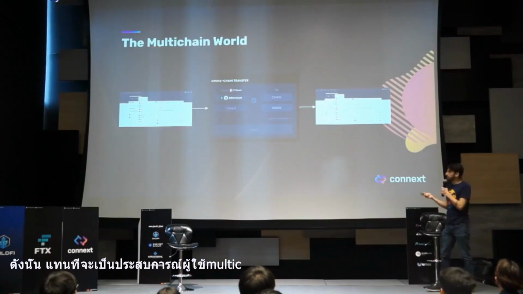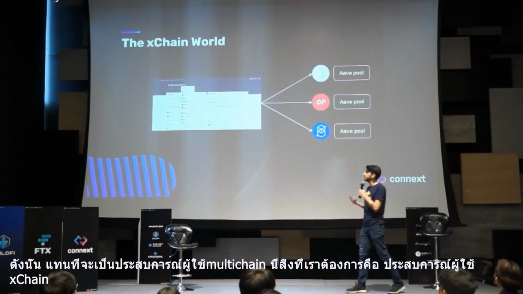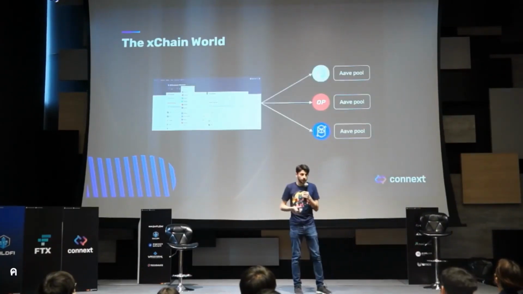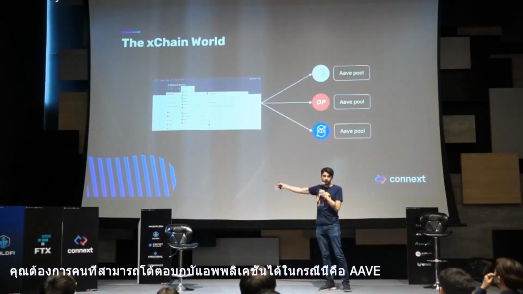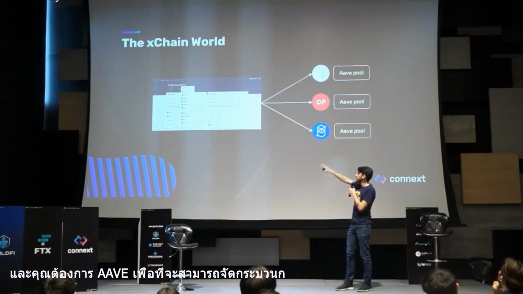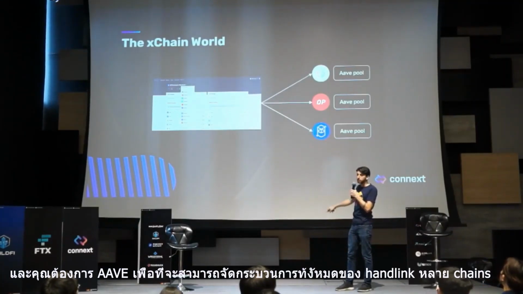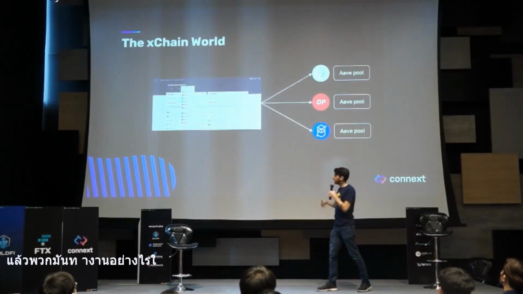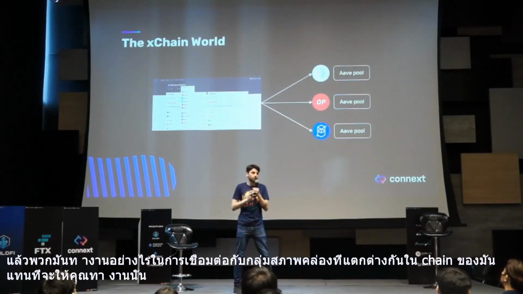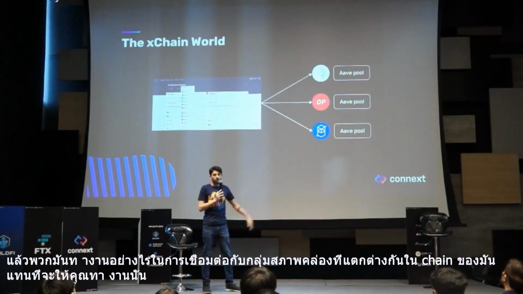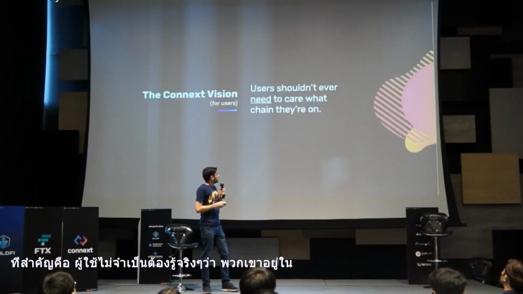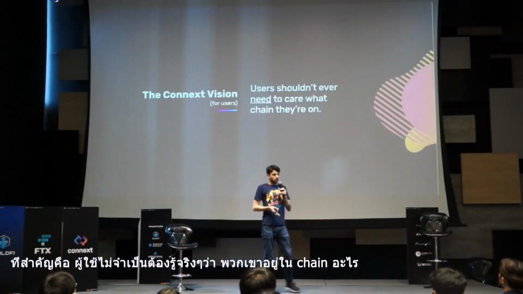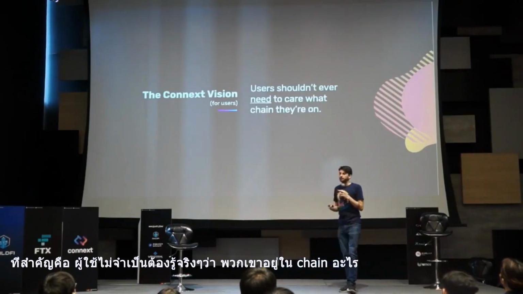So instead of this multi-chain user experience, what we need is a cross-chain user experience. You need people to be able to just interact with the application, which in this case is Aave, and you need Aave to be able to handle the whole process of handling multiple chains in the background. So have Aave do the job of connecting to different liquidity pools on each chain rather than having you do that job. The bottom line is users shouldn't really have to know what chain they're on.